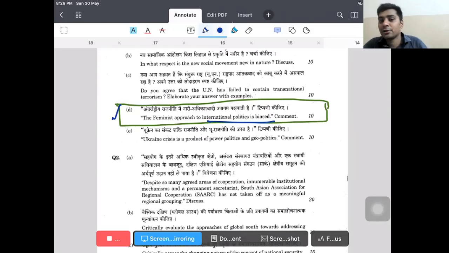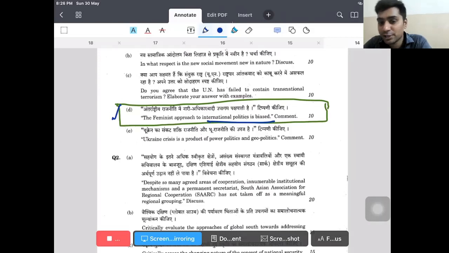Realists also say that this is not so. If you look at the neo-realists like Kenneth Waltz and John Mearsheimer, they didn't believe in the unit or in the human nature as the cause of war. They said that, whether it is man or woman, you will not look at the unit making the decisions. It is the structure of the international system which is responsible for war. Hence, you cannot say that this is the only reason for war. So it is clearly biased. You can say so from that perspective.